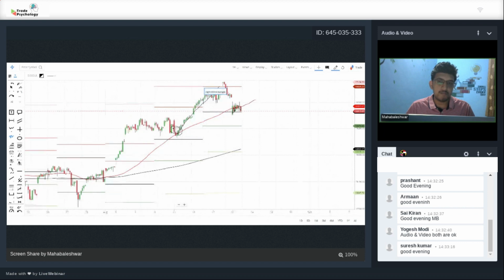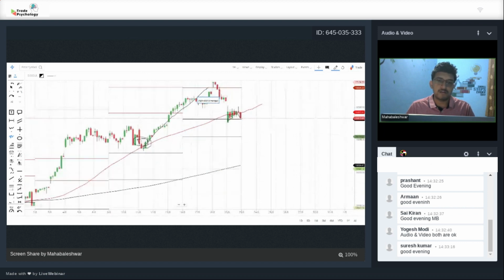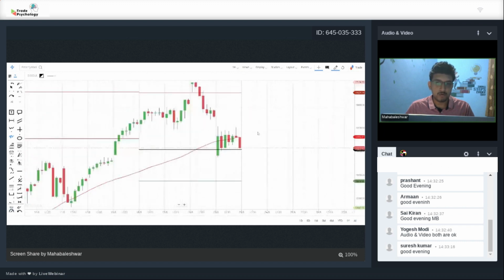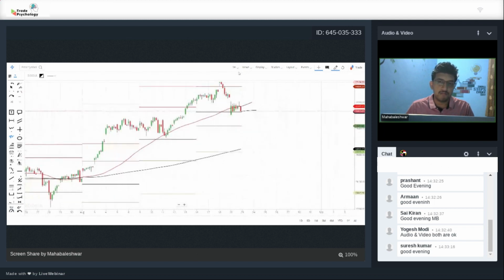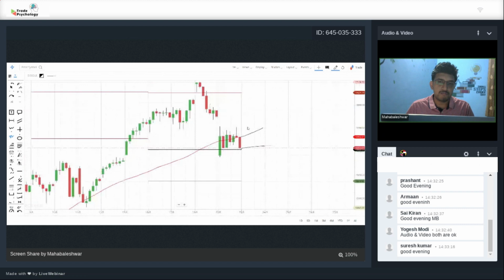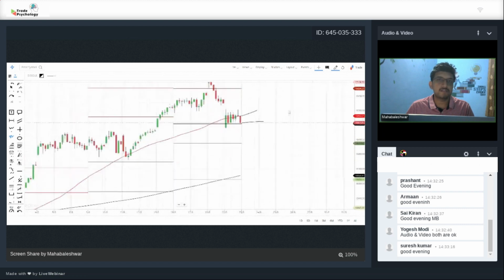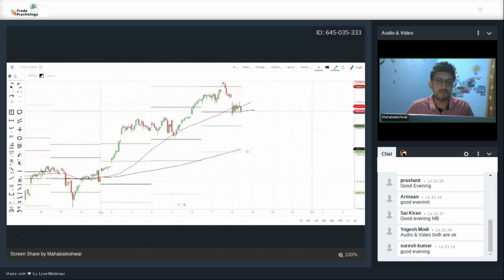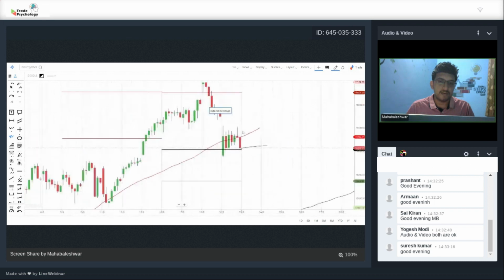So a lot of people had bought at this level, but the closing of the candle is very important in trend analysis. What we are looking at is the closing of the candle, and the candle has closed below this 50-day moving average. This is one of the key things you need to observe while reading the chart of Nifty. In the 1 hour time frame, the closing candle is below the 50-day, indicating a short-term bearish sentiment. It is not a fully bearish sentiment because it is trading above the 200-day moving average, and only slightly below the 50-day.